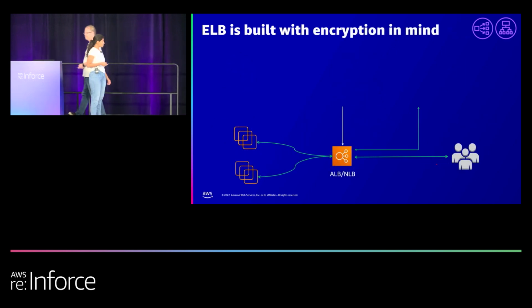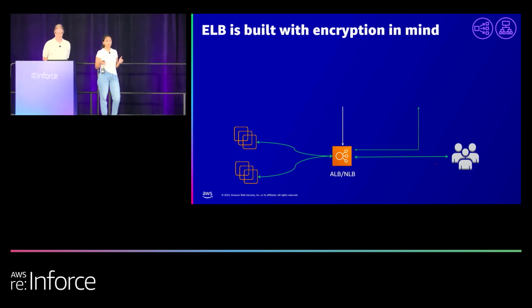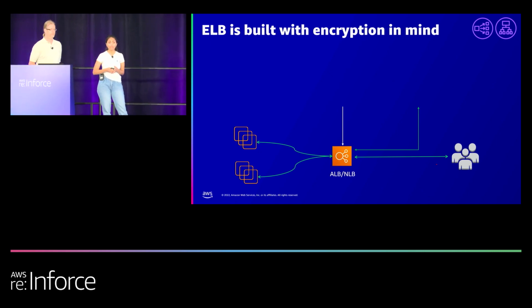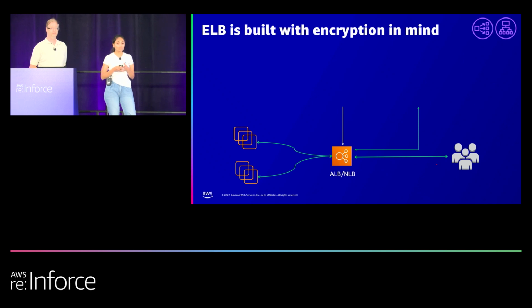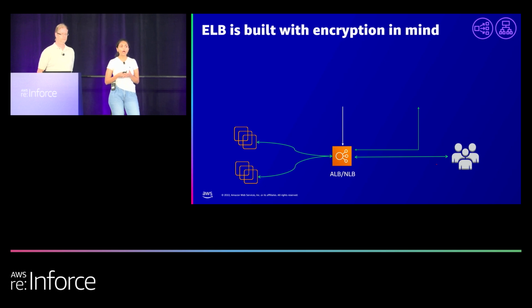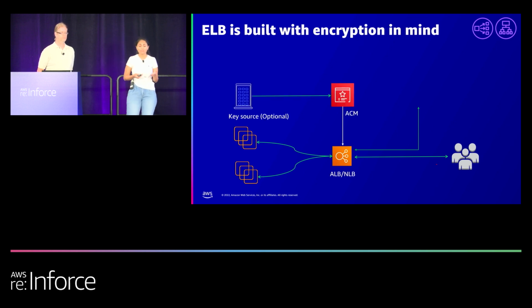Jamie has just talked about how ELB is built with security in mind. Let me walk you through how ELB is built with encryption in mind. The way we think about security is three ways: the traffic which is incoming into your ELB, the traffic which resides at your ELB, and the traffic which is outflowing from your ELB. What I'll also show you is how we secure your data while you're dealing with ELBs. In this slide, I'll also walk you through how we manage security when we deal with the other services in AWS, meaning the ACM and the KMS, which is the AWS Certificate Manager and the Key Management Store.